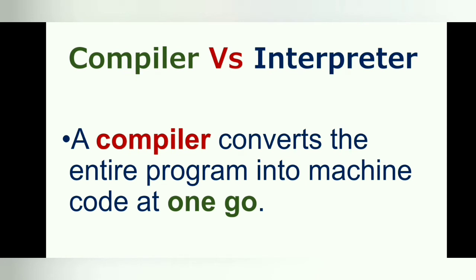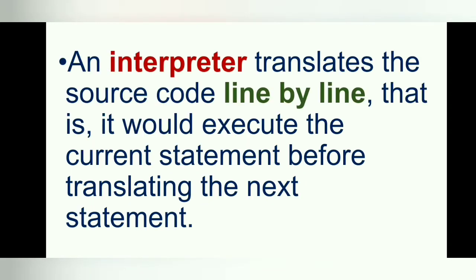What are the differences between compiler and interpreter? A compiler converts the entire program into machine code at one go. An interpreter translates the source code line by line, that is, it would execute the current statement before translating the next statement.